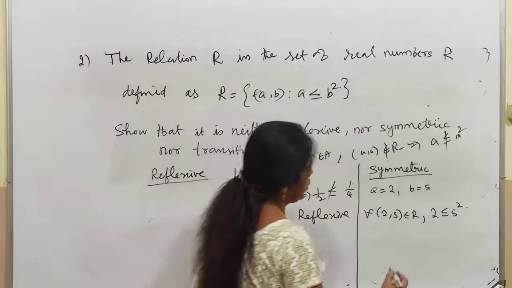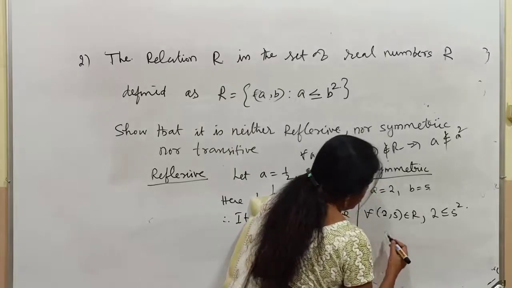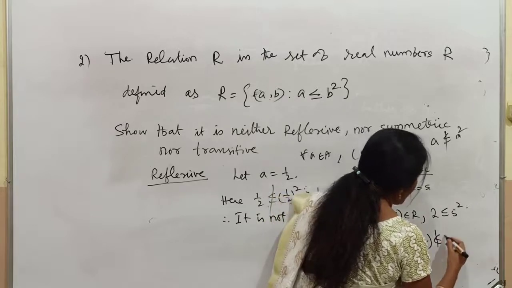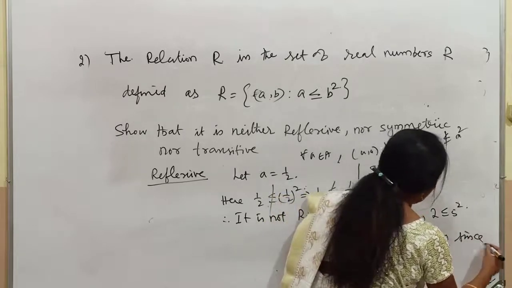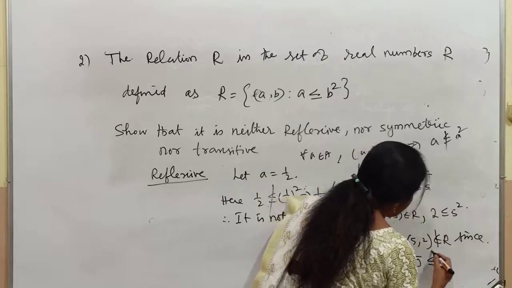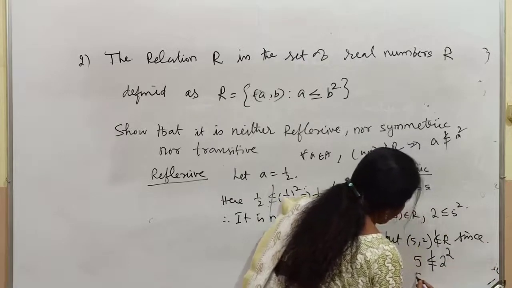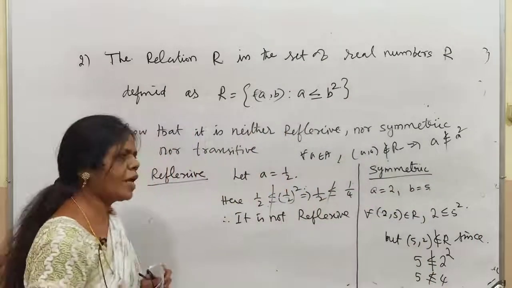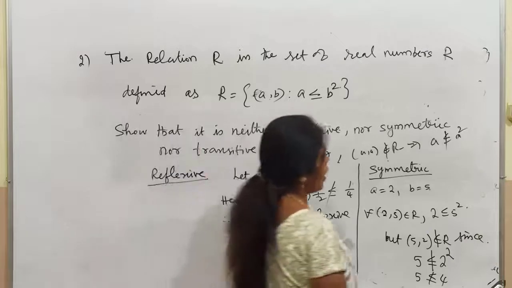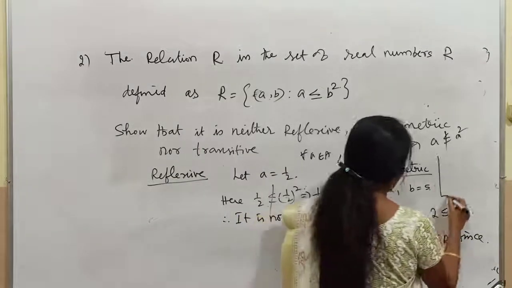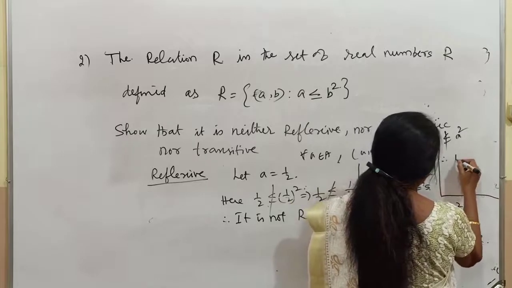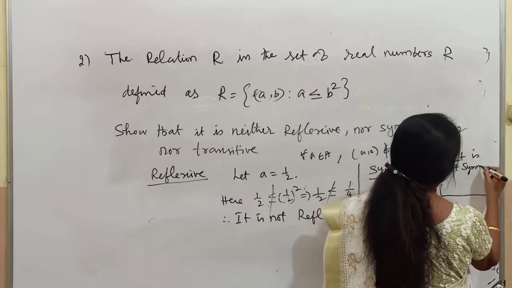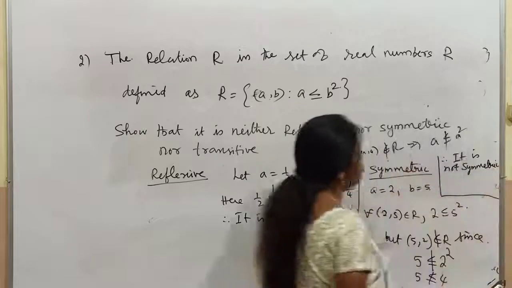But what you have to prove? But (5, 2) does not belong to R, since 5 is not less than or equal to 2 square. 5 is not less than 4. So take some examples. Therefore it is not symmetric. So just you have to remember some numbers.